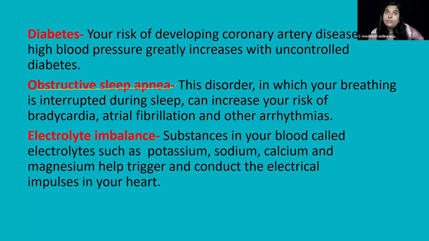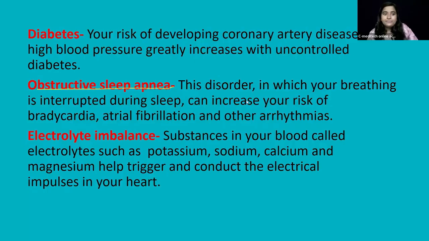If there is a low magnesium level, it can lead to Torsades de Pointes. I have told you, right? It is a very severe type of ventricular arrhythmia, Torsades de Pointes. So that can also be caused if there is a low magnesium level in the body. So these are some of the electrolyte imbalances that can also trigger your arrhythmia.